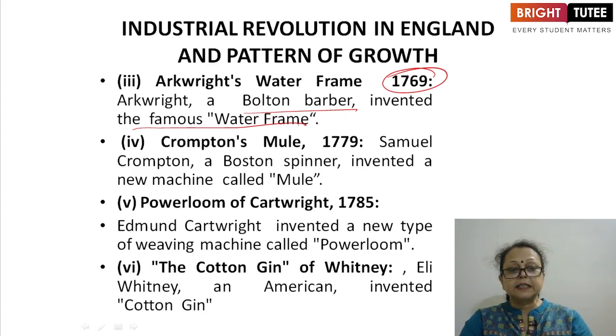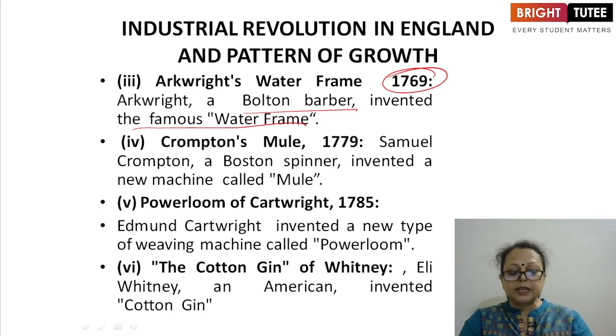So for the famous water frame, power is required. It cannot be moved with the help of the hands of the labor. So water power or horsepower is required, which can be generated with the help of electricity.